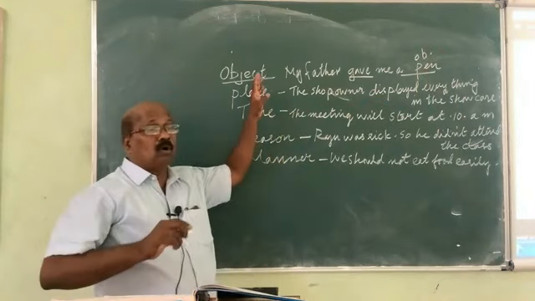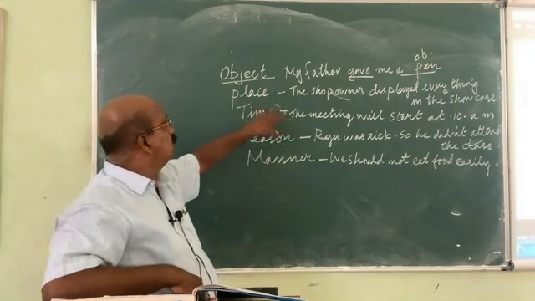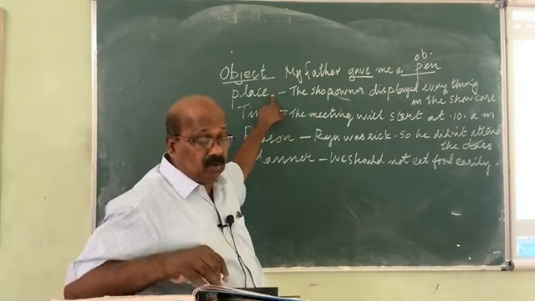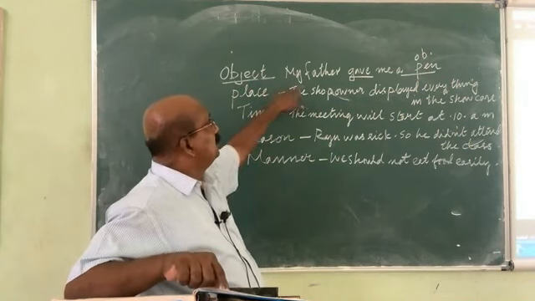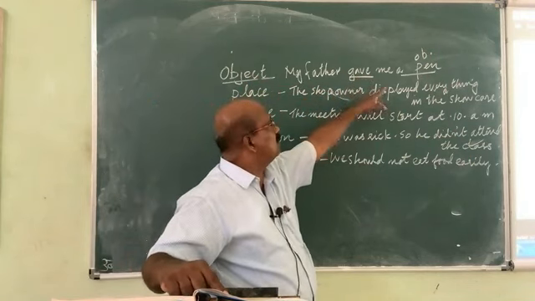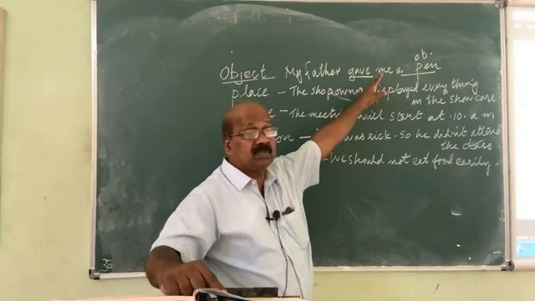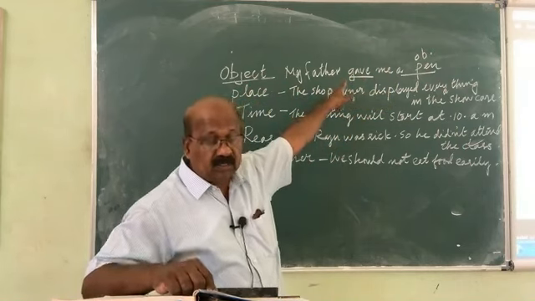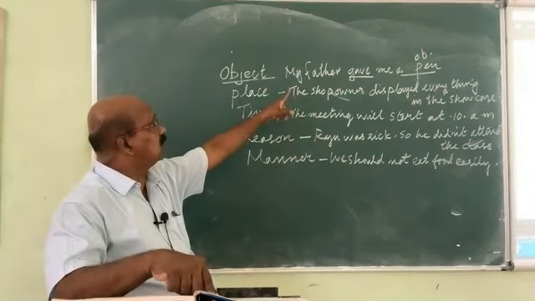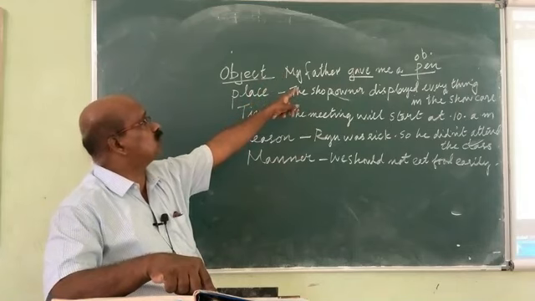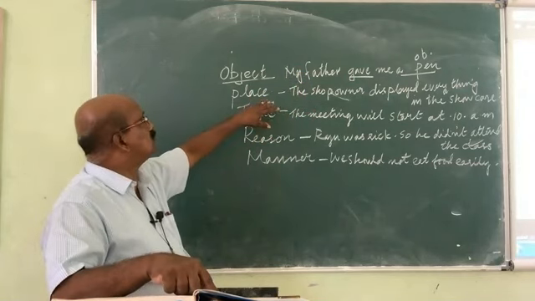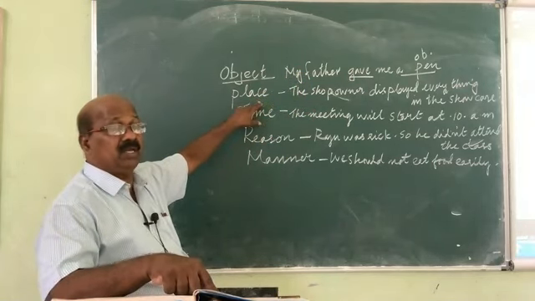Objects, directly or indirectly, give the answer. The verb gives the answer. So here we see the direct object is pen, and the indirect object is me. Then the verb is again asking a question. When we ask a question to the verb gave, we get the answer. When you ask the question to the verb praise, where, we get the answer.